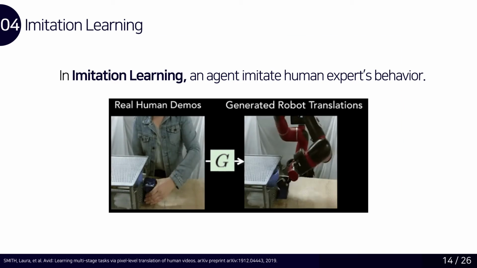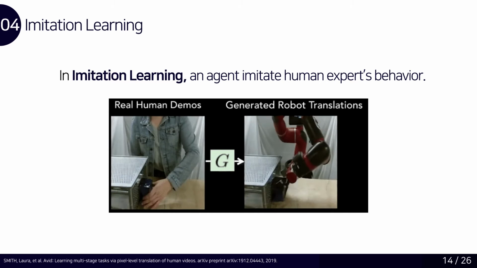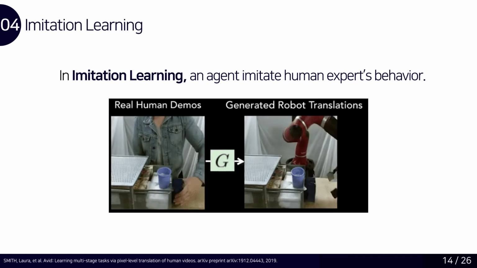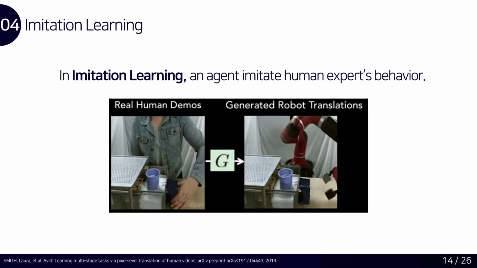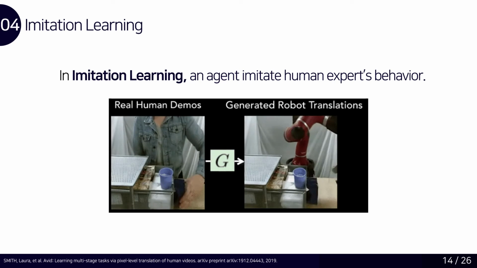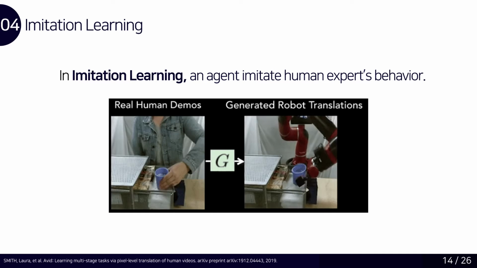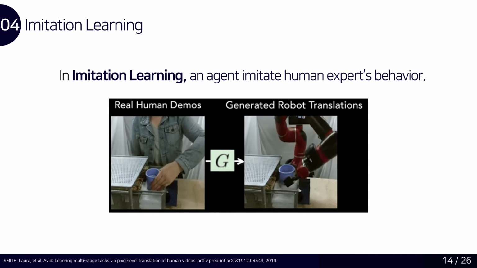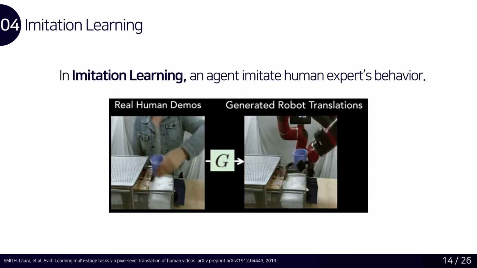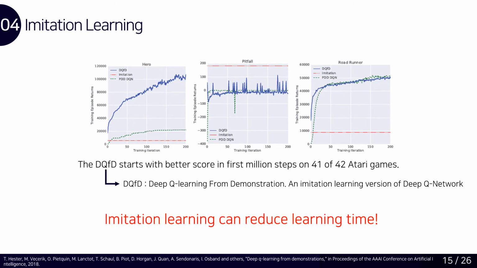This is the concept of imitation learning. A reinforcement learning agent starts learning without doing anything. On the contrary, an imitation learning agent receives the human expert demonstration before starting the learning process and mimicking human behavior. By doing this, imitation learning can boost the learning speed of reinforcement learning.